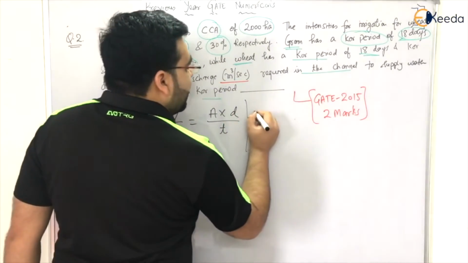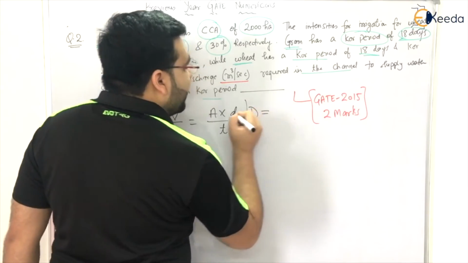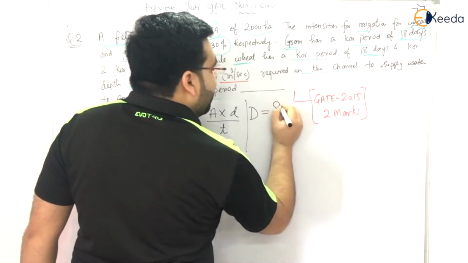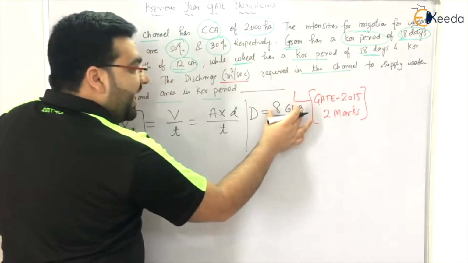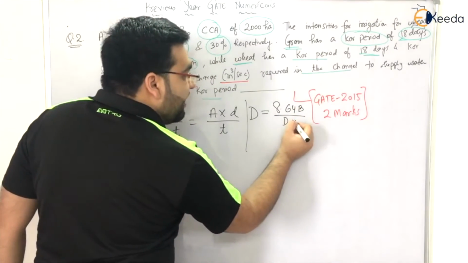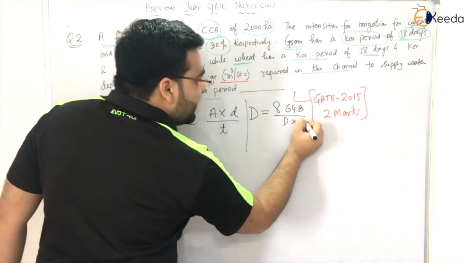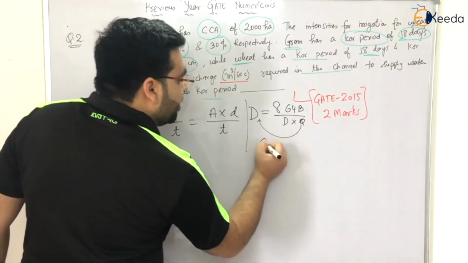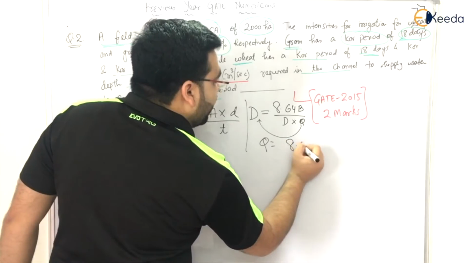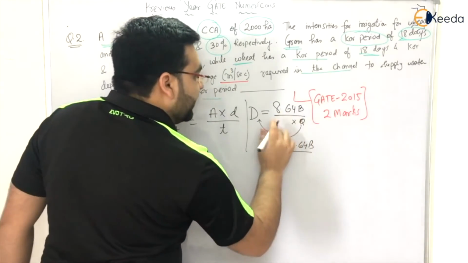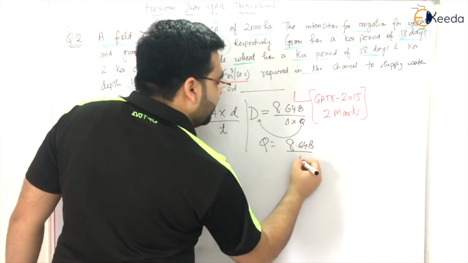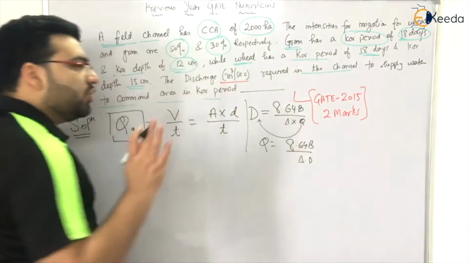You know that the duty of a particular area in hectares per cumec is 8.64 into B by delta. Let me write Q here. It will be 8.64 B by delta into D, that is also you can determine it, right?